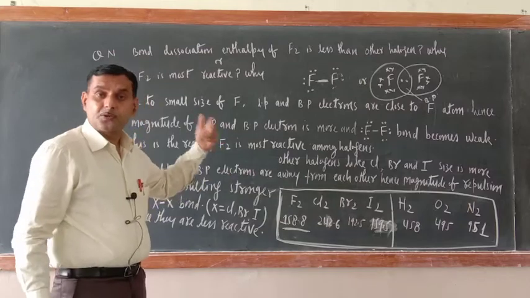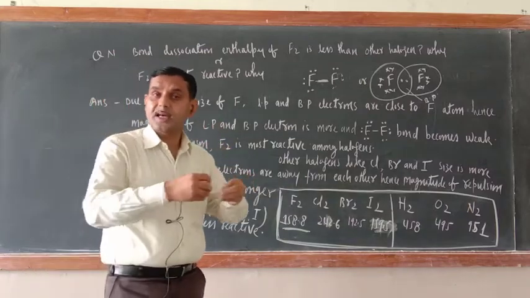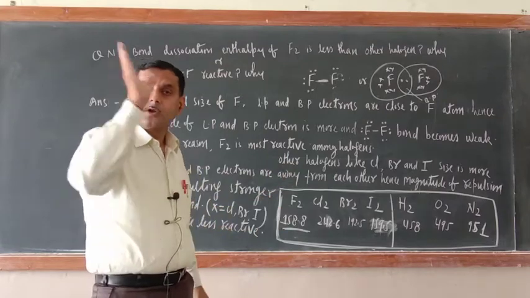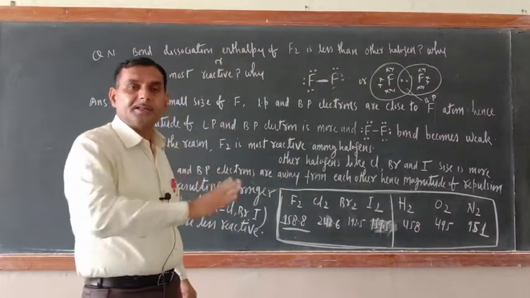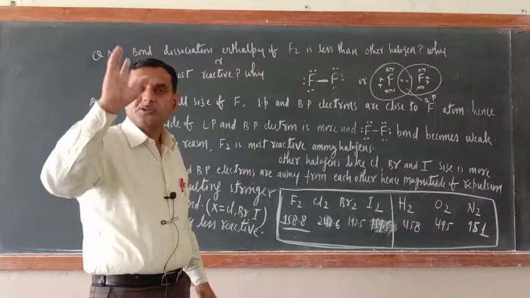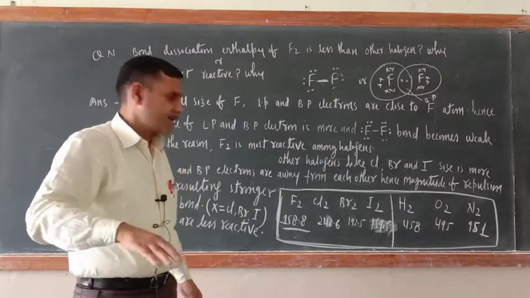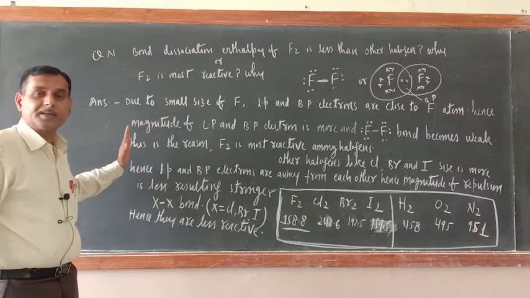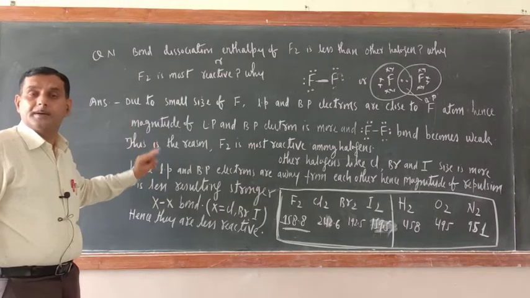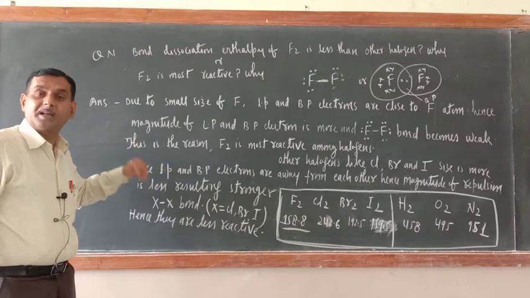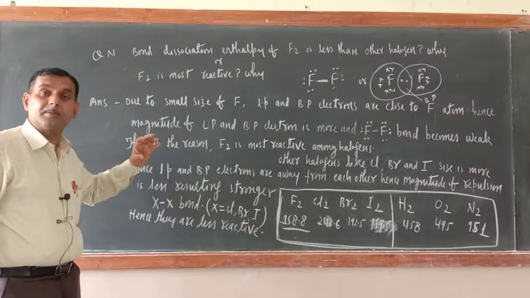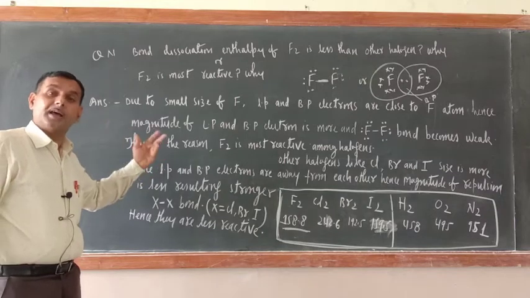In the case of Cl2, Br2 and I2, their size is large. So the lone pair and bond pair electrons will be away from each other, and the magnitude of repulsion is less. Since the repulsion is less, the bond will break, but it will require more energy. It means the bond is a little bit stronger than the F-F bond.